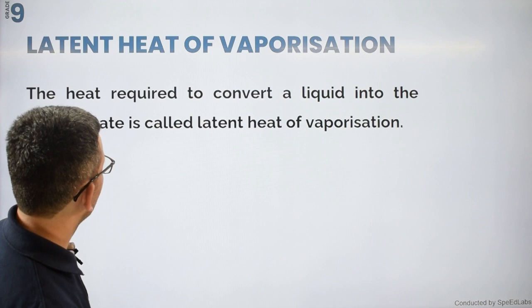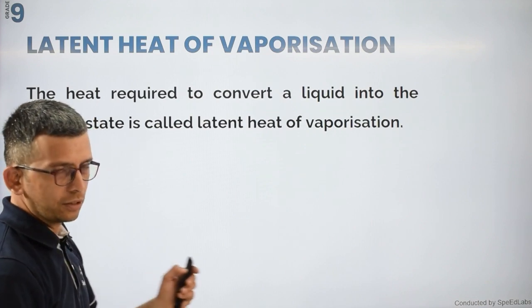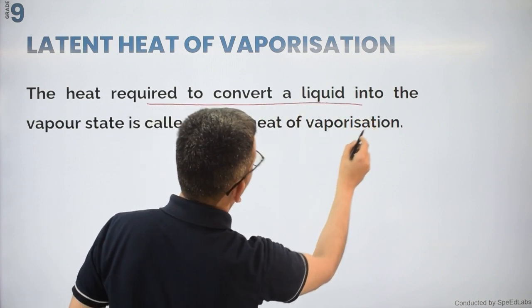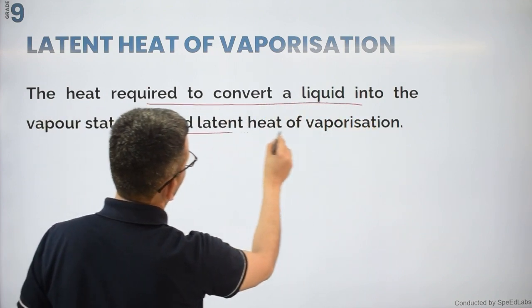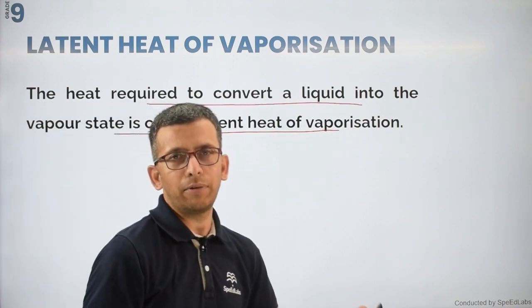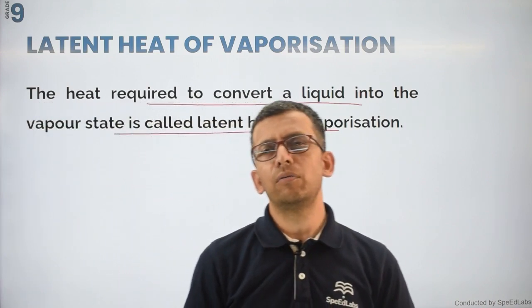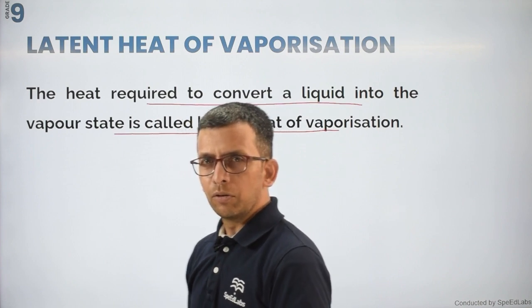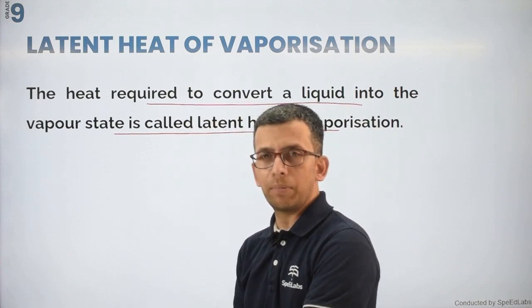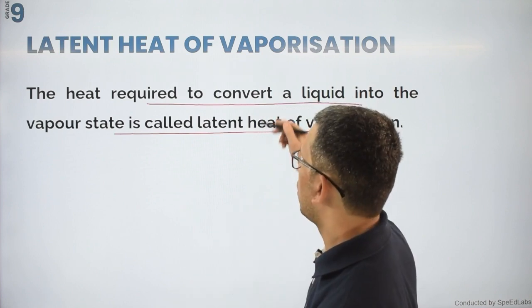Now what is next? Latent heat of vaporization. The heat required to convert a liquid into the vapor state is called the latent heat of vaporization. Liquid is converting into the vapor form, into the gaseous form. So the heat required to convert that liquid into the vapor form is called the latent heat of vaporization.